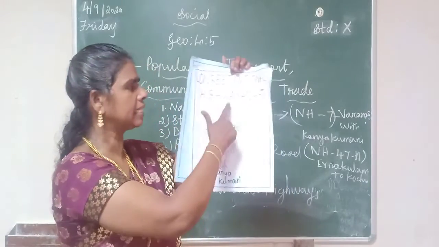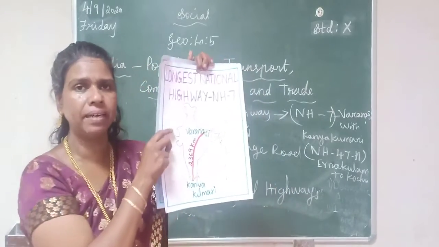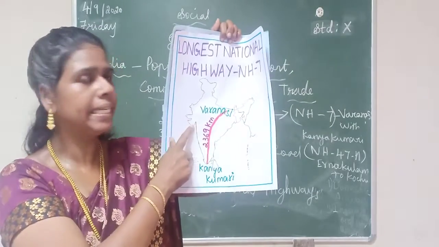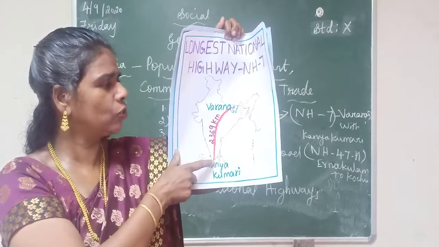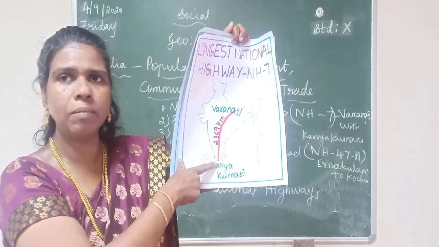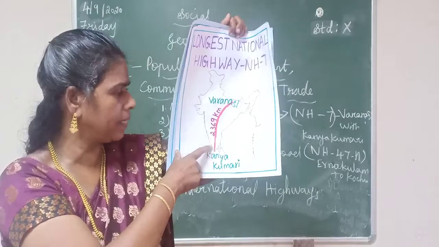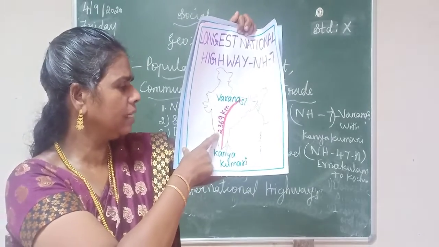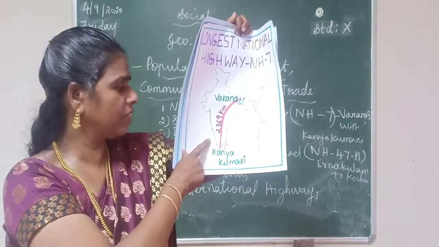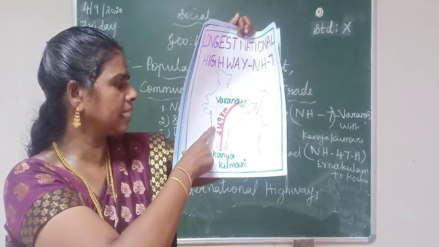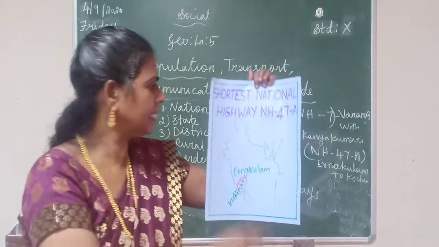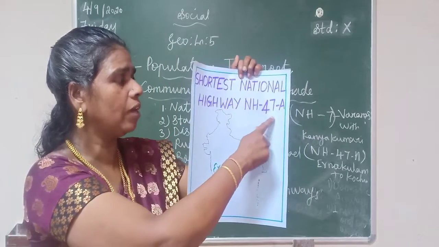The longest national highway is NH7. It runs from Varanasi to Kanyakumari. Varanasi is in Uttar Pradesh, Kanyakumari in Tamil Nadu. The length of this road is 2,369 km. Then the shortest national highway is NH47A.